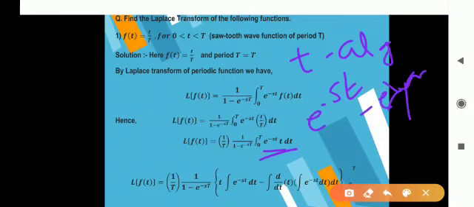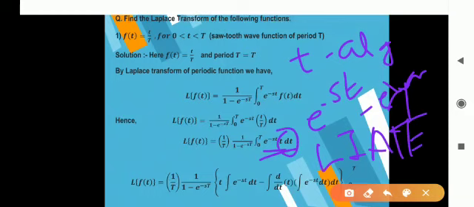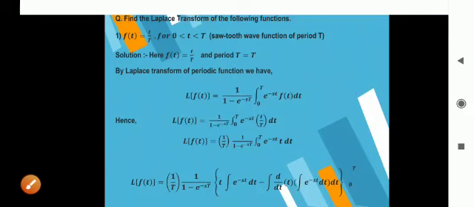So we have to first decide the first and second function to apply the integration by parts rule. As per the LIATE rule, the algebraic term t is the u function, that is the first function, and the exponential term e raised to minus st will be v, that is the second function, to apply the integration by parts rule.